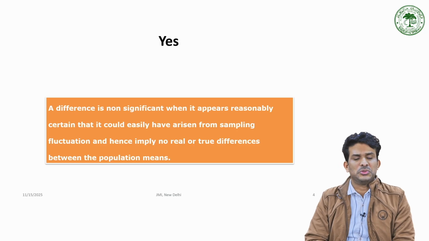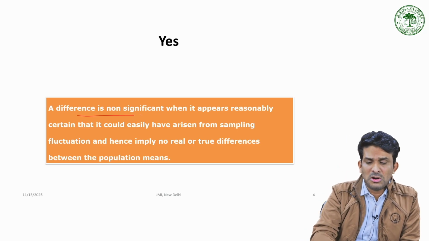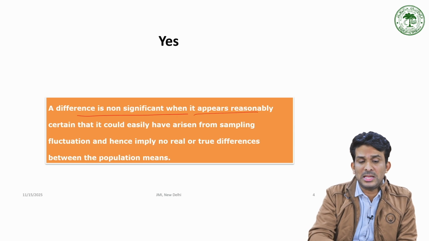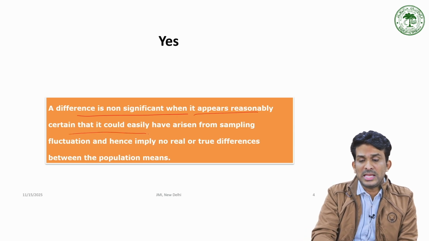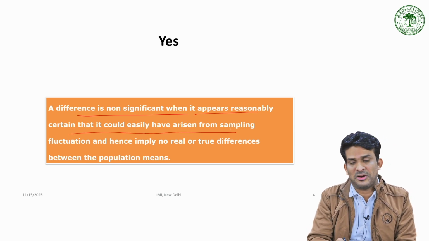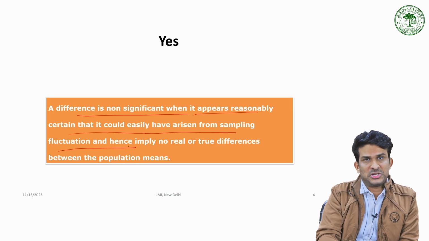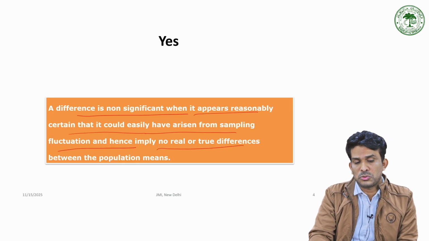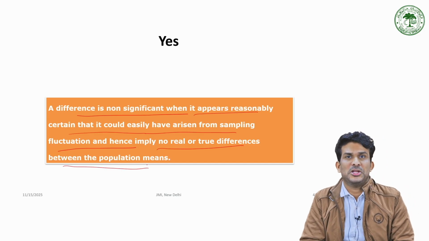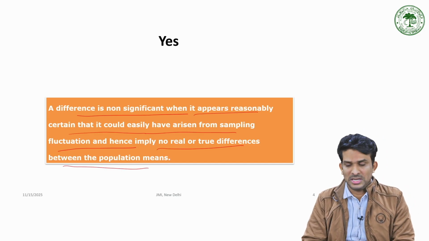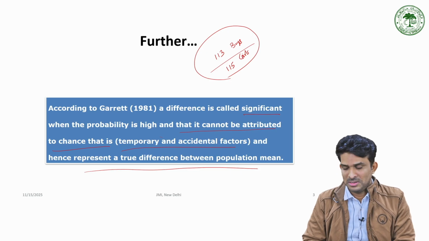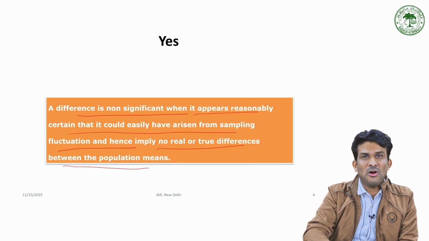Again, a difference is non-significant when it appears reasonably certain that it could easily have arisen from sampling fluctuation and hence implies no real or true difference between population means. As I mentioned in the previous example, visibly there is a difference, but it is non-significant.